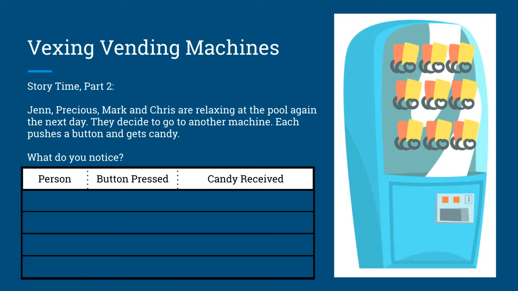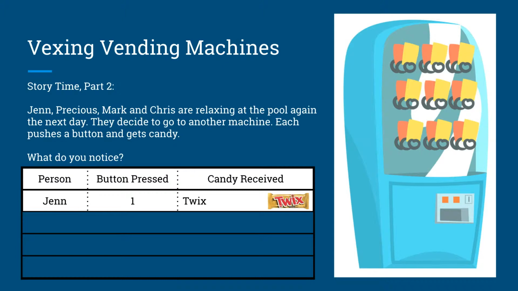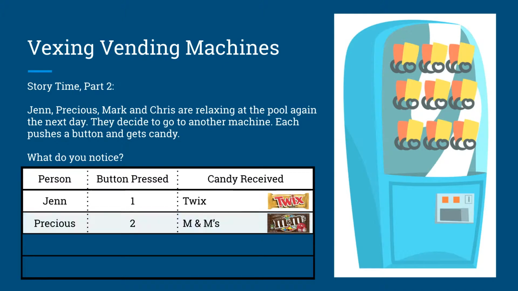So this is story time part 2, and Jen, Precious, Mark, and Chris are relaxing at the pool again the next day. They each decide to go to another machine. Each pushes a button and gets candy. So let's see what they'll notice. Jen pushed button number 1, and again, today she got Twix.